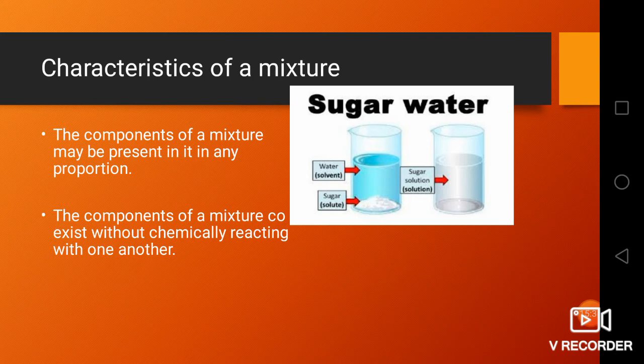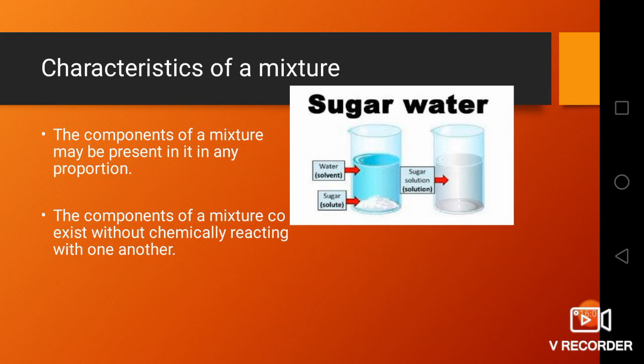Similarly, 3 spoons of sugar in water also will make a sugar solution. So, components of a mixture may be present in any proportion to make a mixture. Here this sugar and water are said to be components of the mixture and they can be in any proportion.